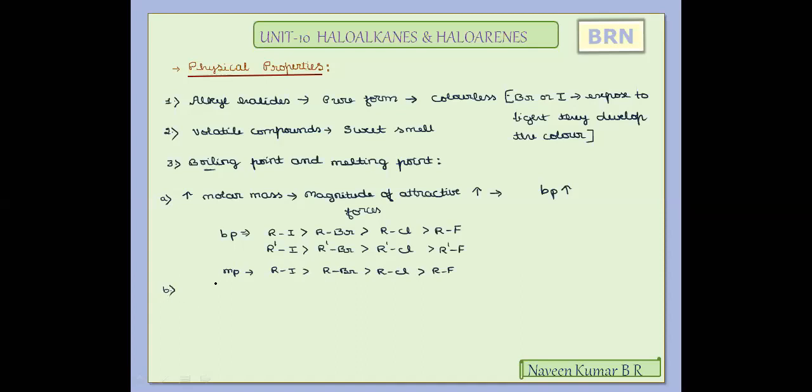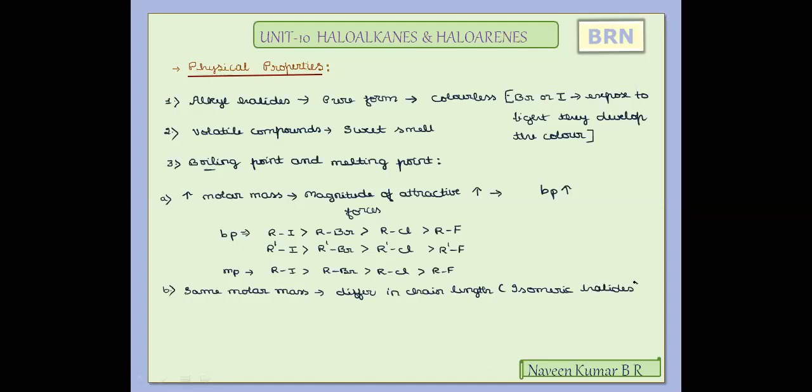A very important thing now we'll try to consider with the organic compounds which differ in their chain lengths. So having the same molar mass, the alkyl halides, if they have the same molar mass but differ in the chain length, we can call those respective compounds isomeric halides, chain isomers.